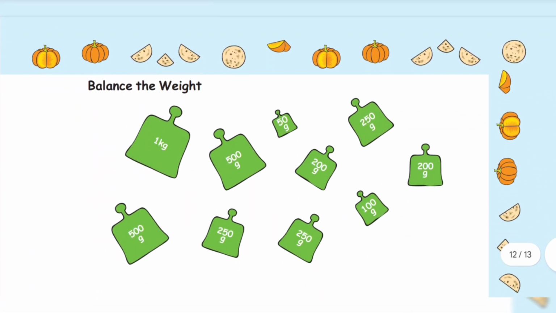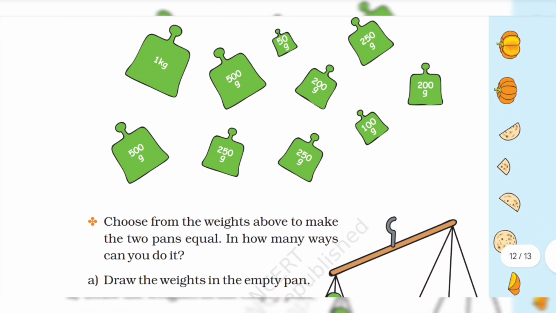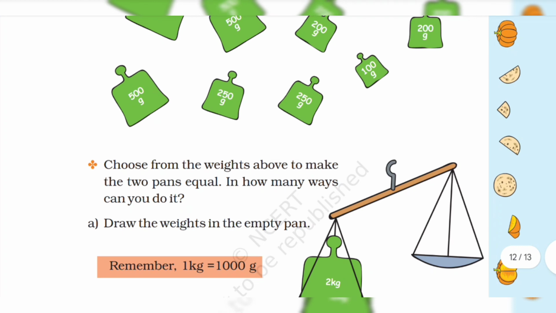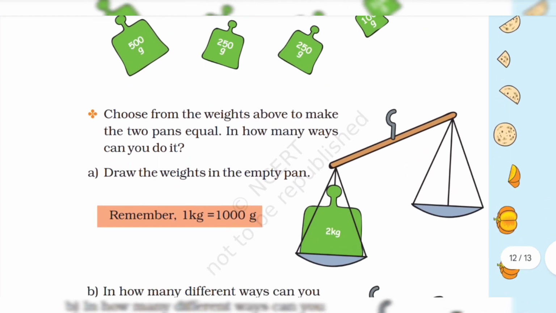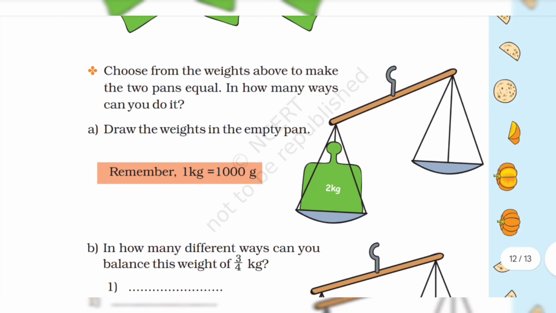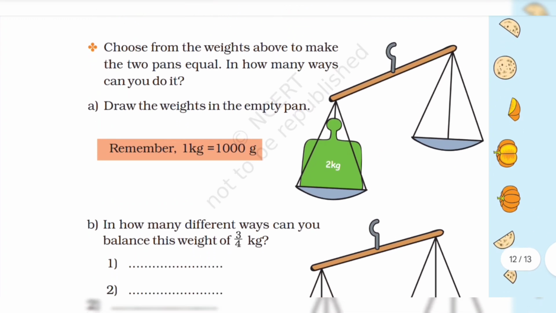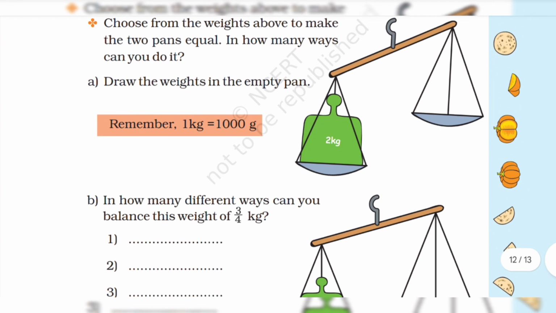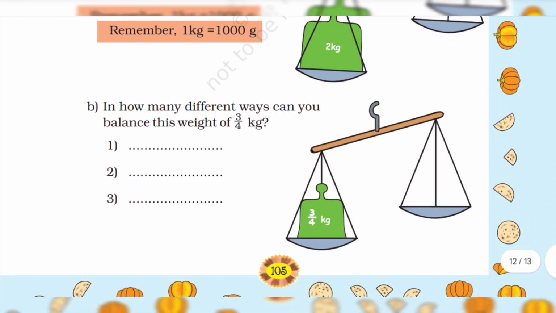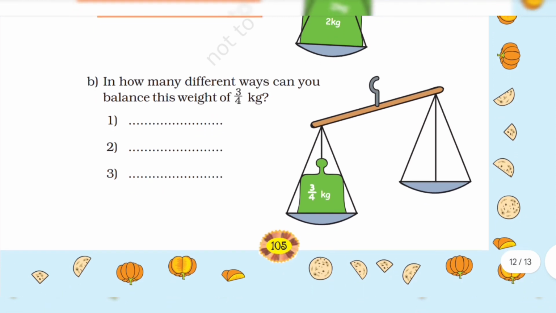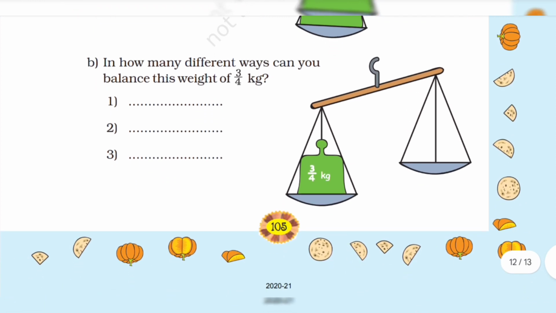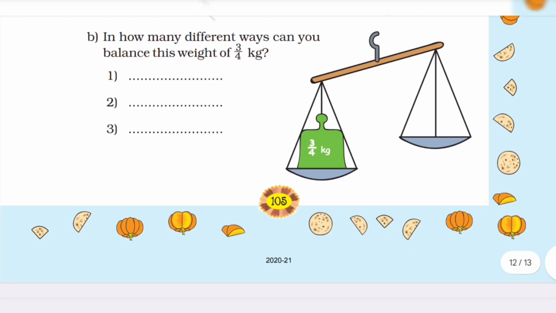Balance the weight. Choose from the weights above to make the two pans equal. In how many ways can you do it? Draw weights in the empty pan. Remember, 1 kg is 1000 grams. In how many different ways can you balance this weight of 3/4 kg?